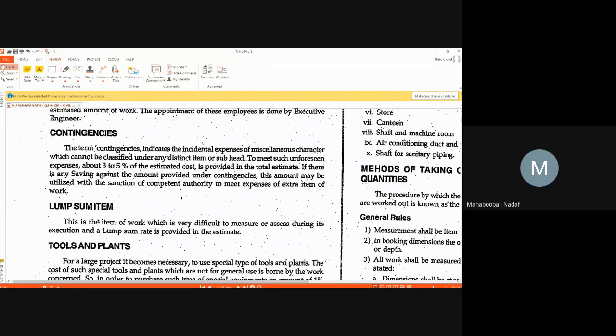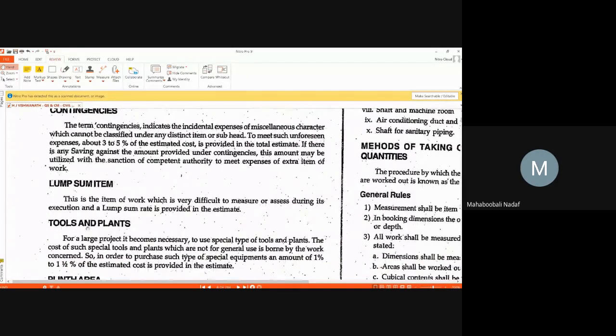Okay. Suppose site clearance, jungle clearance. Generally, you will give some lump sum item for this type of works. Okay. Tools and plants. Suppose you want to do the concreting work, so you will have to have ready mix. This one you have to have a mobile, that is, vehicles which carry concrete from one place to another place. Maybe you require a generator, so many equipments will be required.